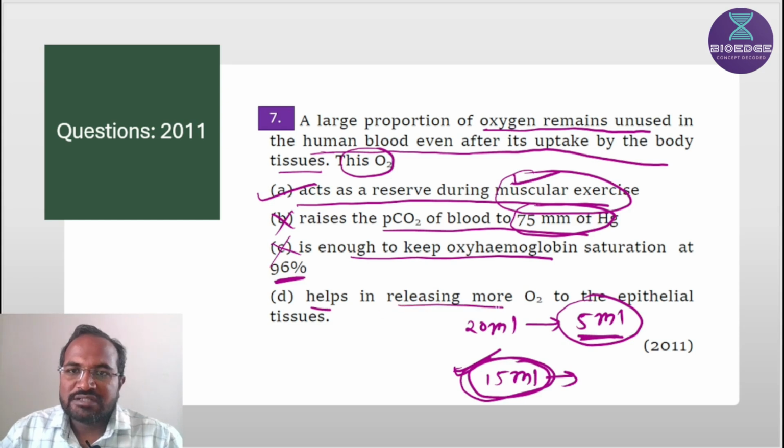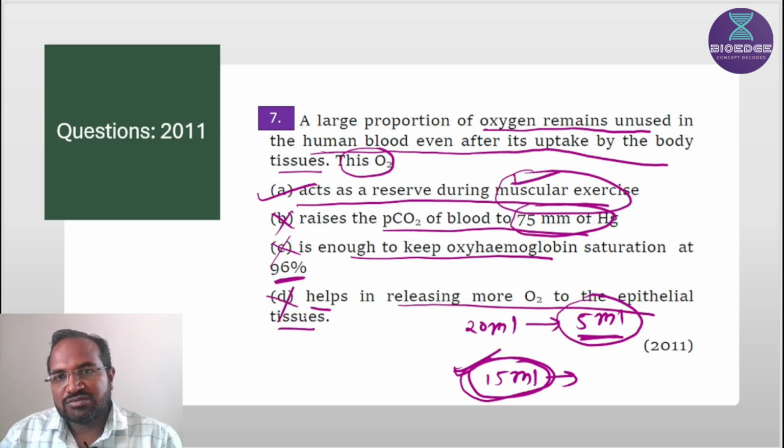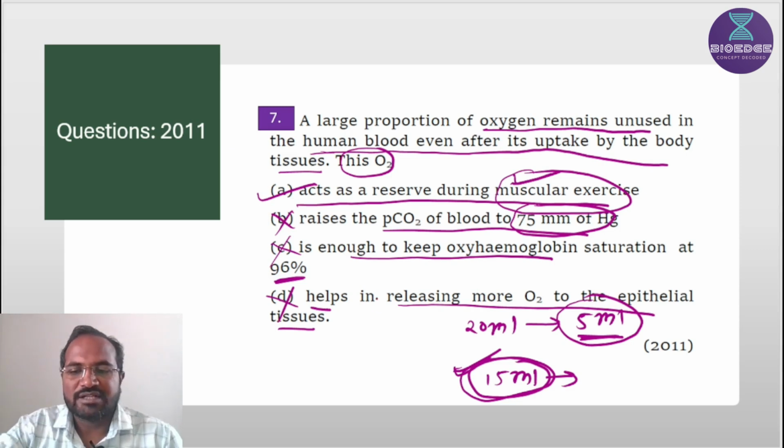Helps in releasing more O2 to epithelial tissue? It is also wrong. Release of oxygen from hemoglobin is affected by different factors, like partial pressure of carbon dioxide, H plus ions, temperature, BPG. This is not a correct answer.